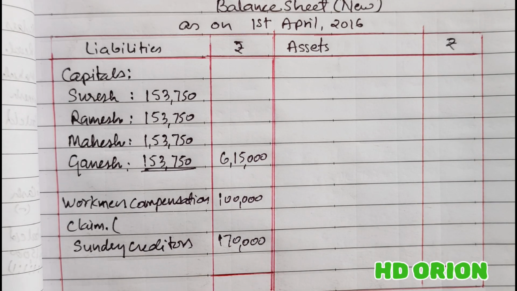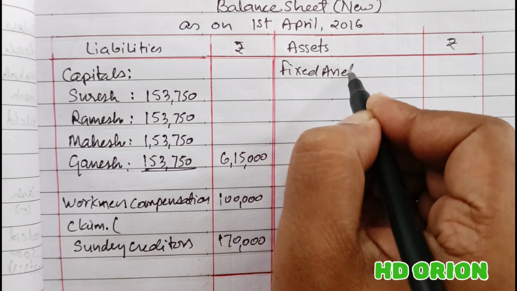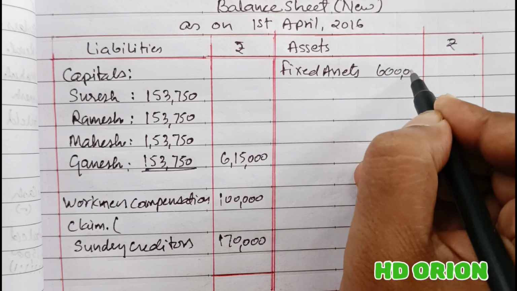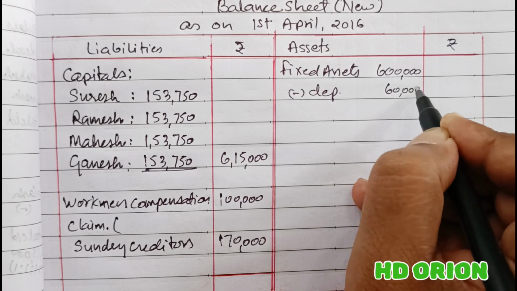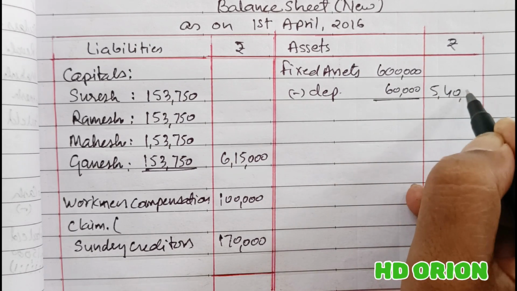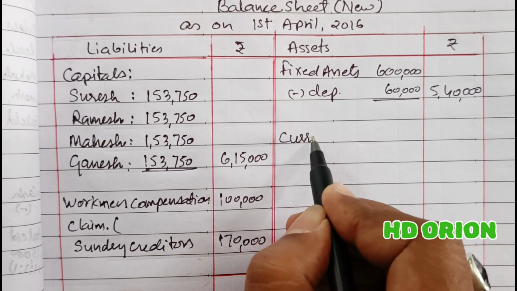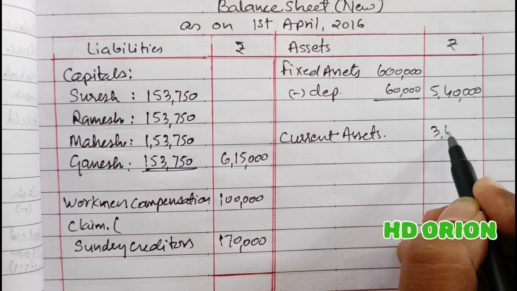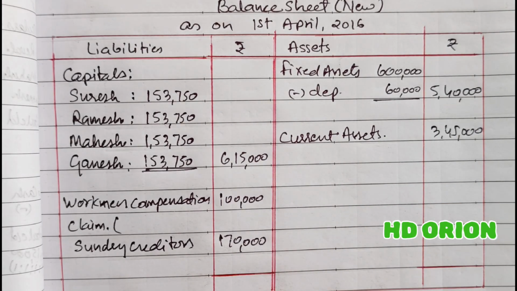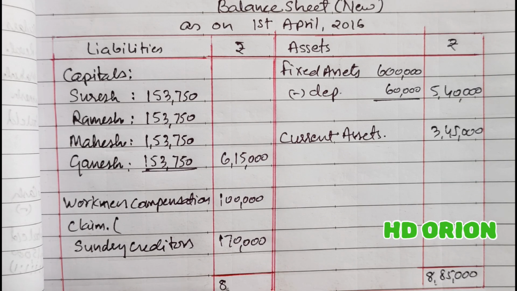To the asset side, it is fixed assets of rupees 6 lakh minus depreciation rupees 60,000, 5,40,000 in the outer column, and then we have current assets of rupees 3,45,000. And now the grand total is rupees 8,85,000 on both the sides.